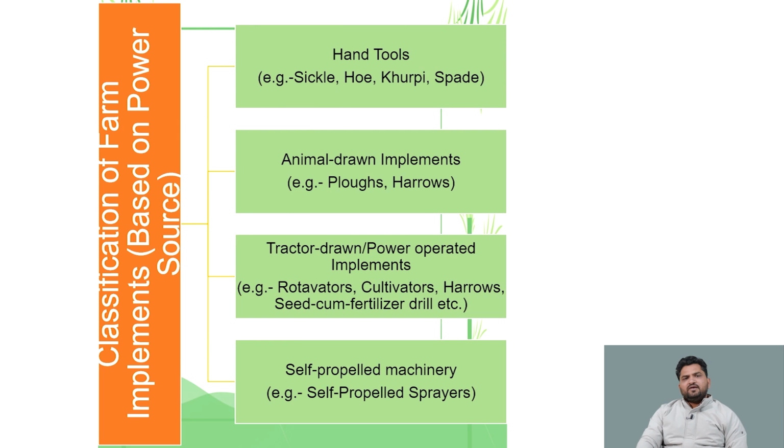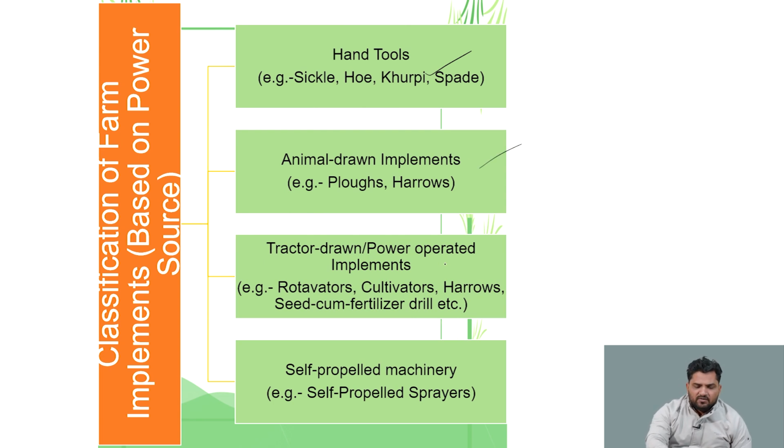Now we come to the classification of farm implements based on power source. First, we have hand tools like the sickle, hoe and khurpi. These implements work with the help of hand. Animal-drawn implements require animal power, like the plow and harrow.